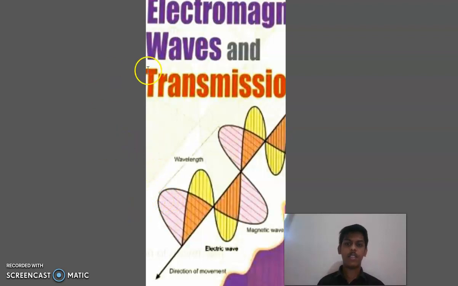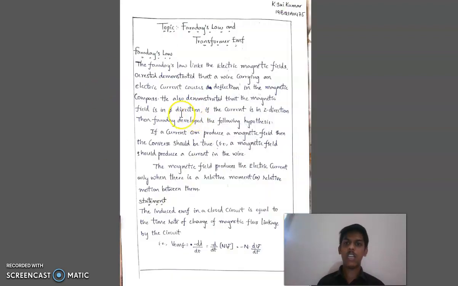Now let me deal with the subject electromagnetic waves and transmission lines. In electromagnetic waves and transmission lines, let me deal with Faraday's law and transformer EMF. Now let me discuss the difference between electrostatic field and electromagnetic field. Electrostatic field deals with the study of electric field under static conditions, and the magnetic field deals with the constant current flow.